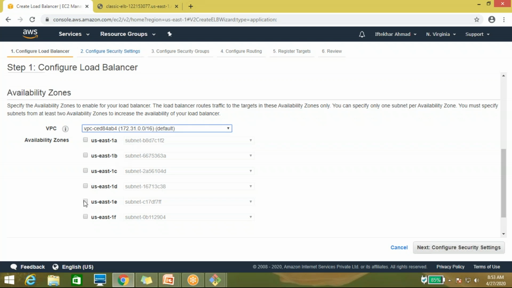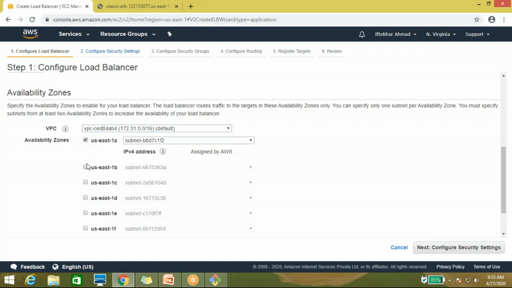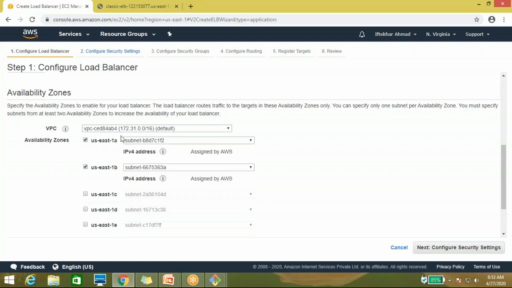If I select 1C or 1D, then traffic will not reach our instances, because that is completely different. So always keep in mind that you have to create the load balancer in the particular availability zones where you created the instances. So let me choose both availability zones, because I have two servers, one in US East 1A and one in 1B.